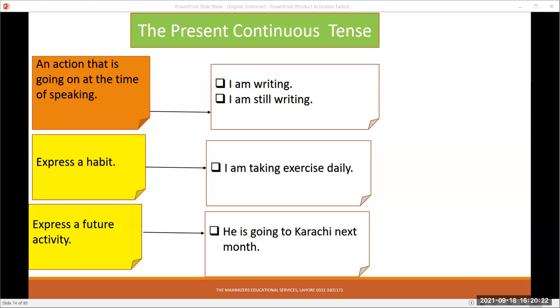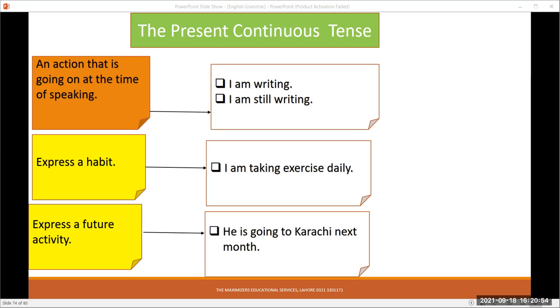Today we are going to talk about the present continuous tense. We have seen that the present tense has four subcategories: present indefinite tense, present continuous tense, present perfect tense, and then finally present perfect continuous tense. Present indefinite tense is used for daily habits, routines, character traits, and in the usage of literature.